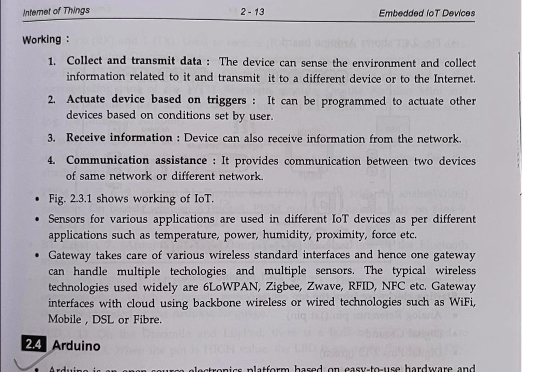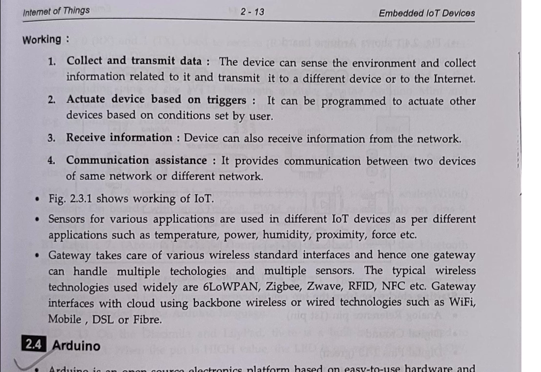The gateway takes care of various wireless standard interfaces, and hence one gateway can handle multiple technologies and multiple sensors. The typical wireless technologies widely used are 6LoWPAN, Zigbee, Z-Wave, RFID, and NFC. The gateway interfaces with the cloud using backbone wireless and wired technologies such as Wi-Fi, mobile, DSL, and fiber. So that covers the building blocks.